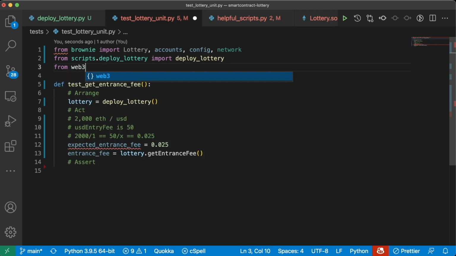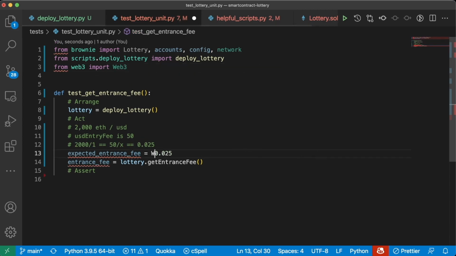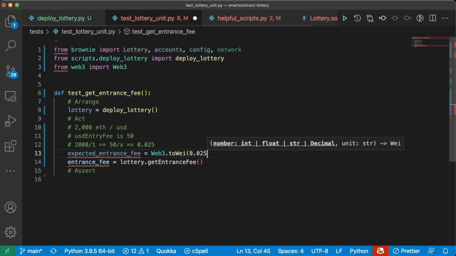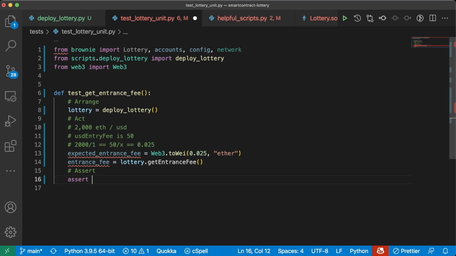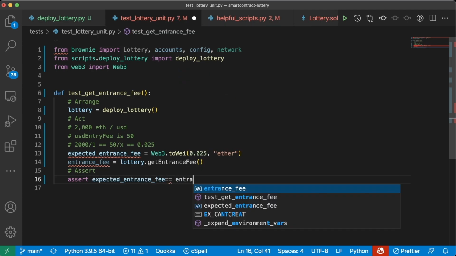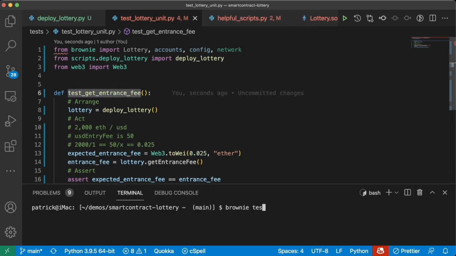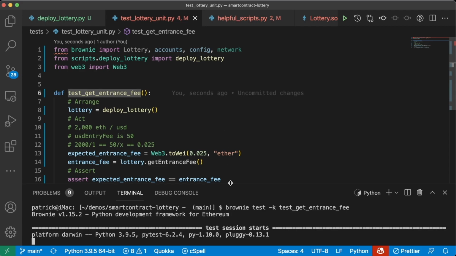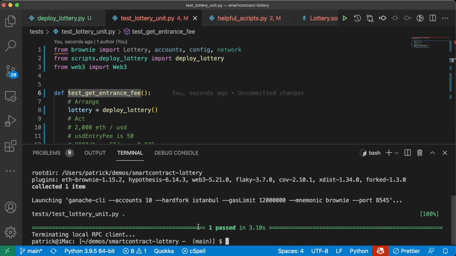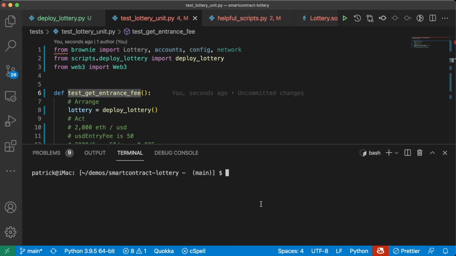So we'll do from web3 import Web3, and say Web3.toWei 0.025 ether. And now we'll assert our expected entrance fee equals the entrance fee. And now to test this, we'll do brownie test -k. And perfect, this is working exactly as we anticipated.